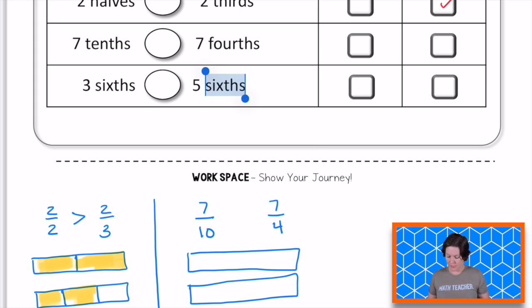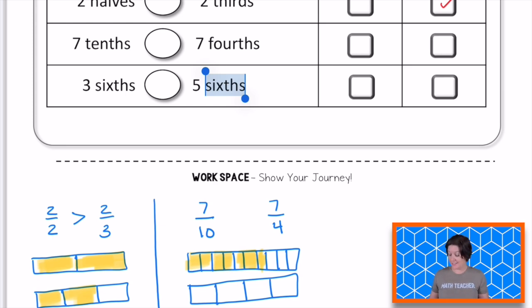The first one I'll break into tenths, and then put 5 pieces on one side, 5 pieces on the other side, there we go, and shade in 7 of them: 2, 4, 6, 7. There would be 7/10 there. With my next one, the denominator is 4, so I can split this into 4 parts, just like that.